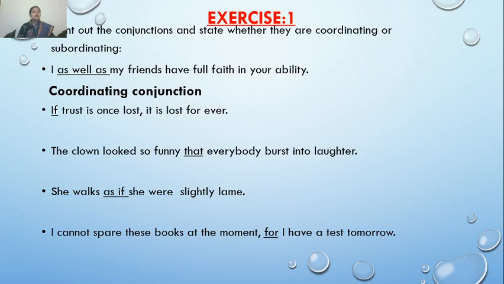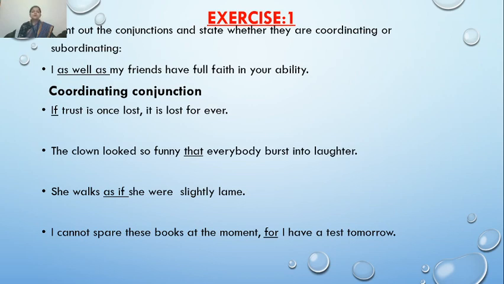Now come to the second sentence. If trust is once lost, it is lost forever. Clear? Now just think. If is joining two clauses. The first is trust is once lost, and the second is it is lost forever.